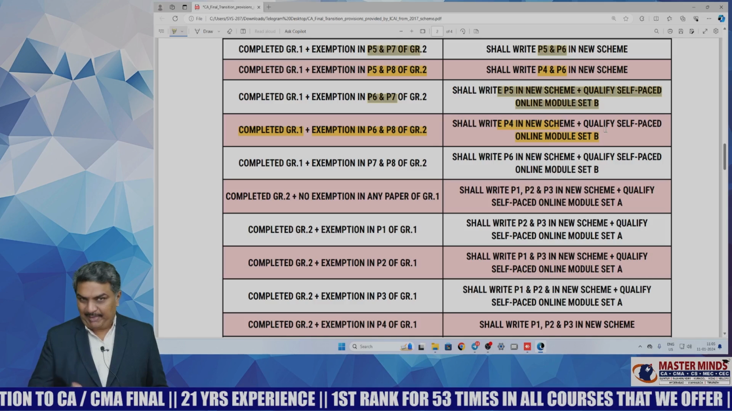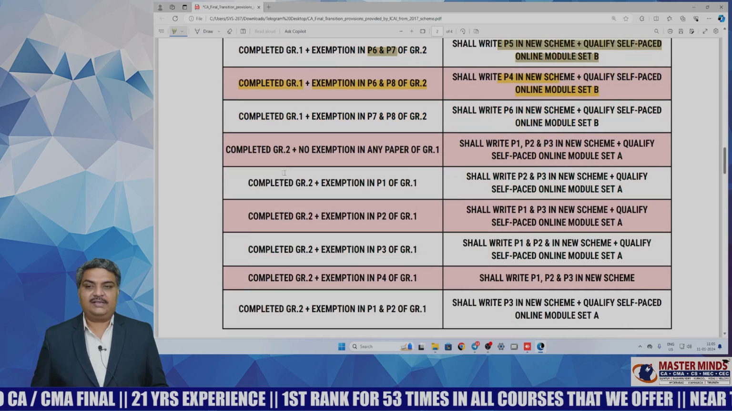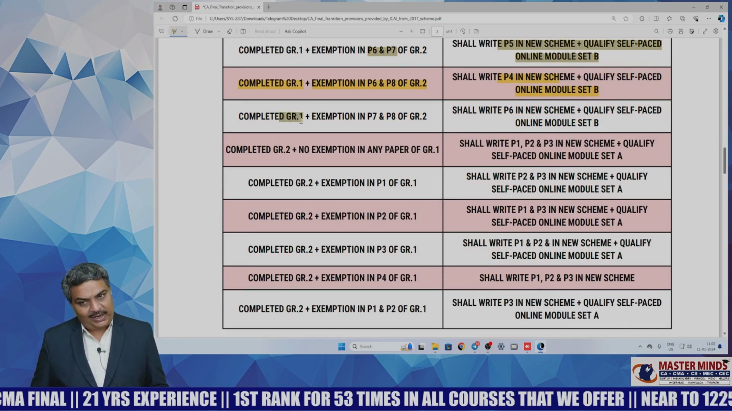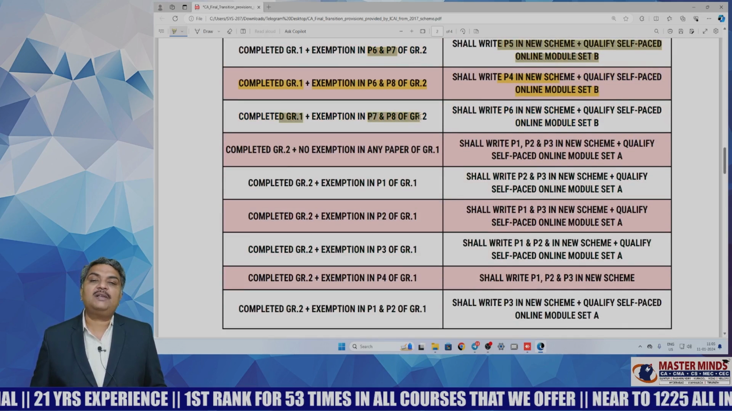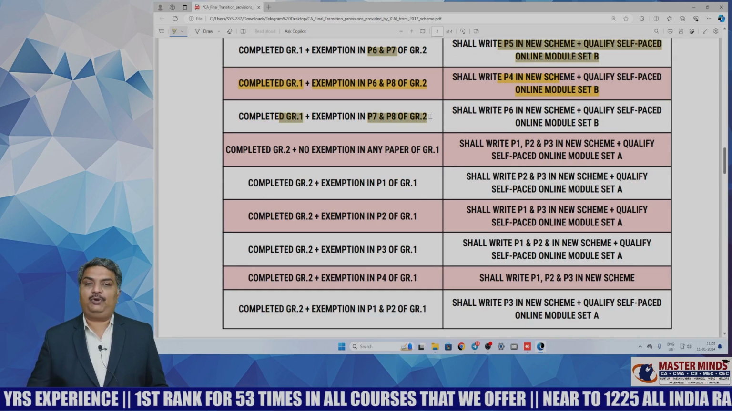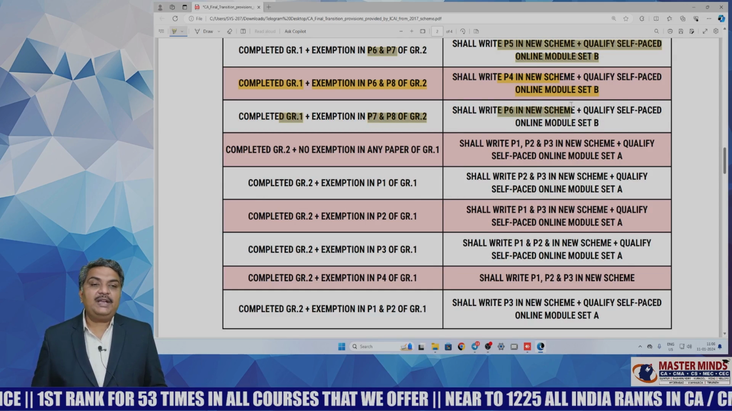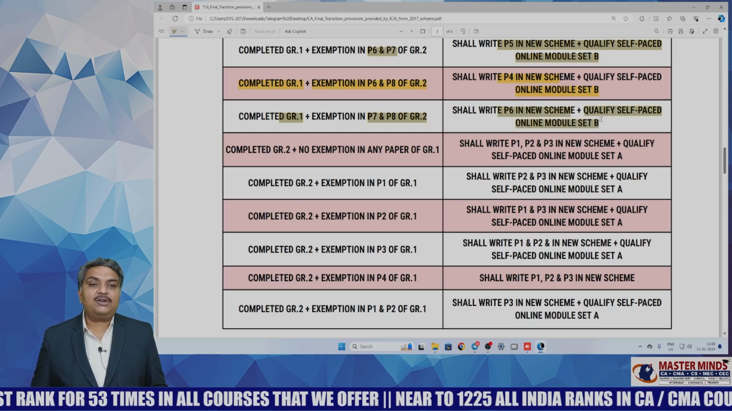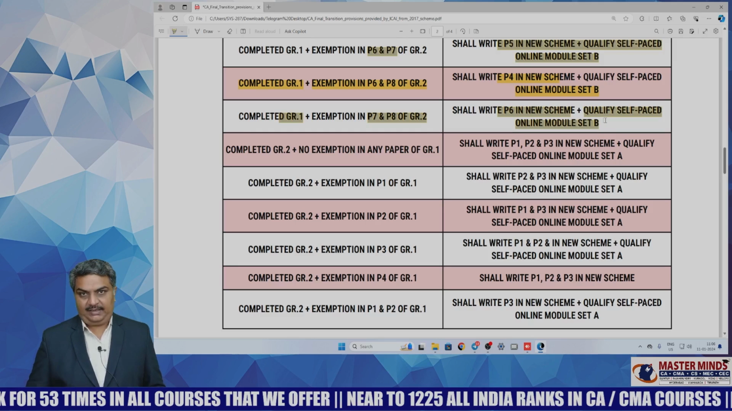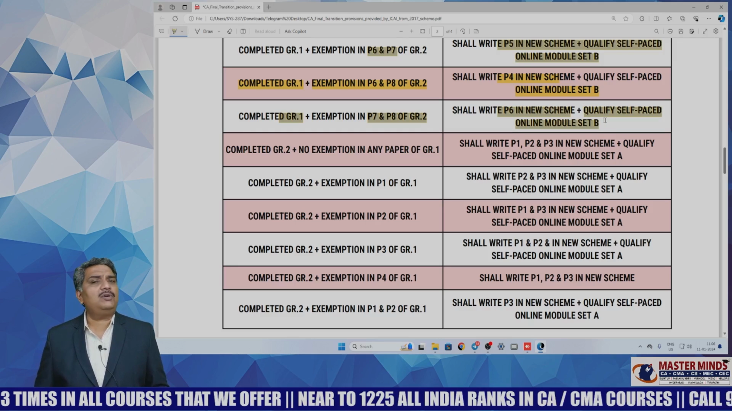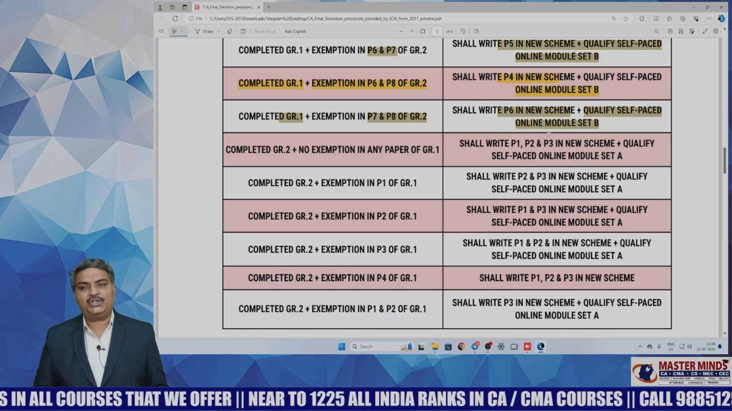And now another case, a student has completed group 1 and he got exemption in paper 7 and paper 8 of group 2 and he shall write paper 6 in the new scheme and he needs to qualify self-paced online module set B. So this is all about group 1. Now let us switch to group 2.